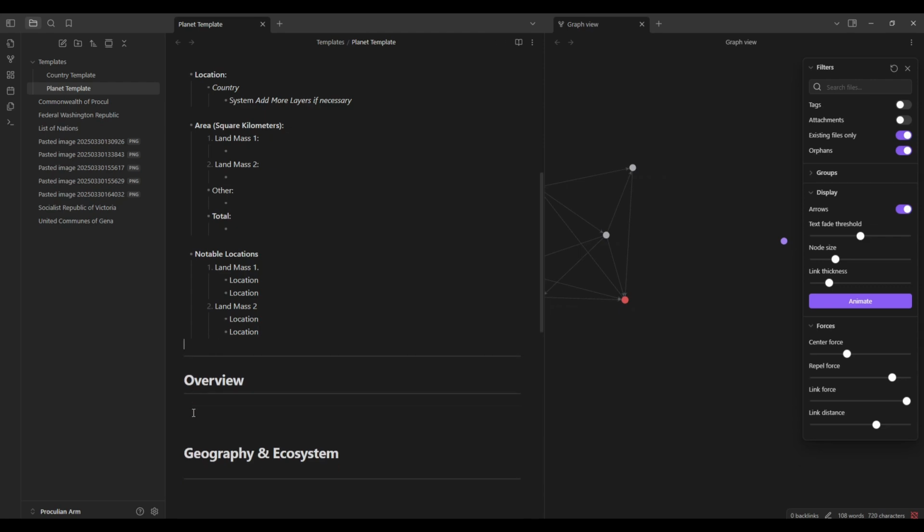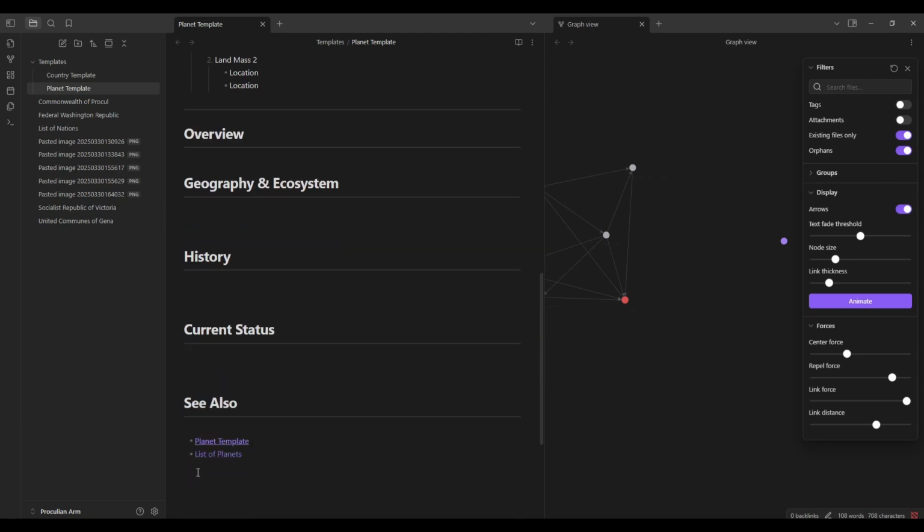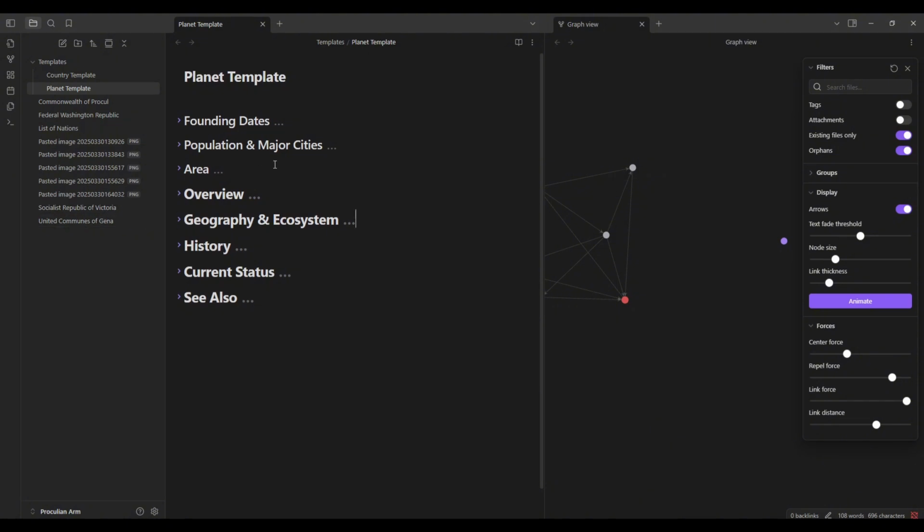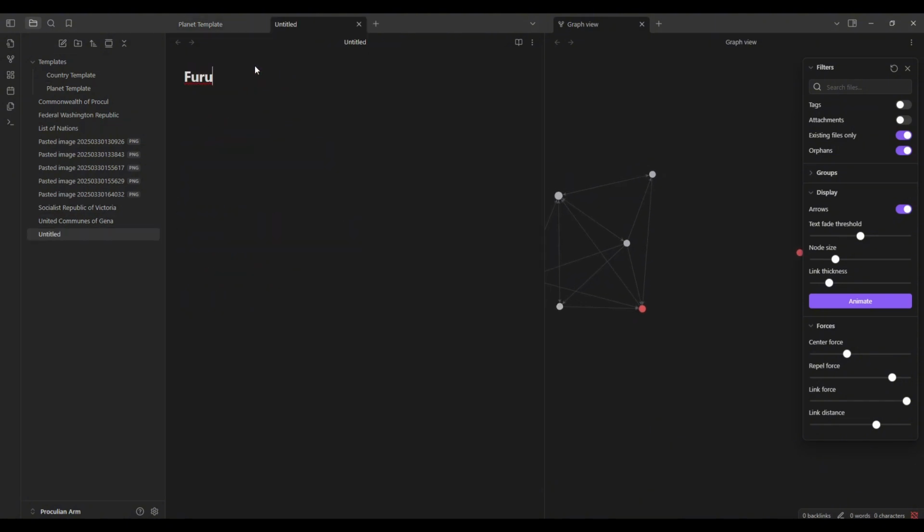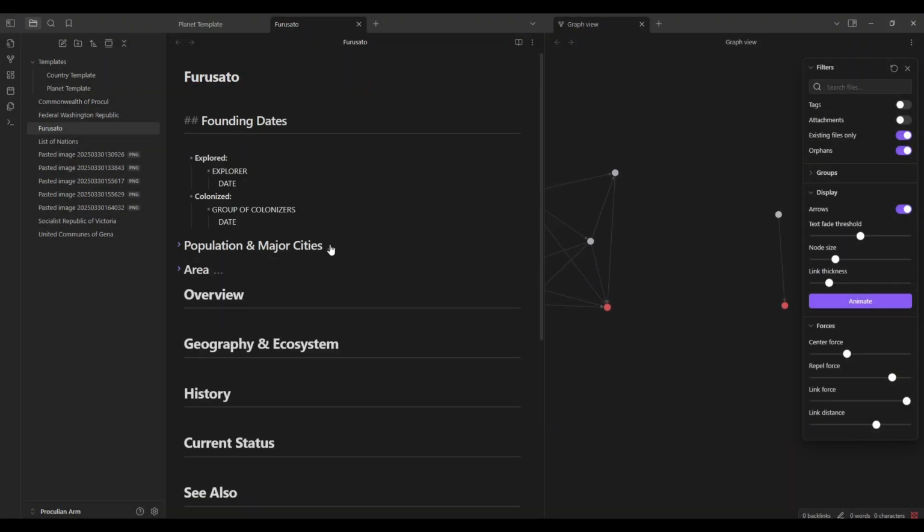But no, and so right now I'm doing a planet template to do more of these, because I'll probably do a dedicated video to Fiero Soto, because I really love how it is put together. You can probably read a little bit about it, but I want to do a bigger video on it, with all of its different things.